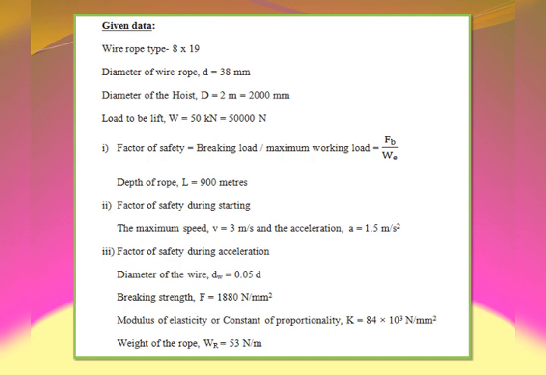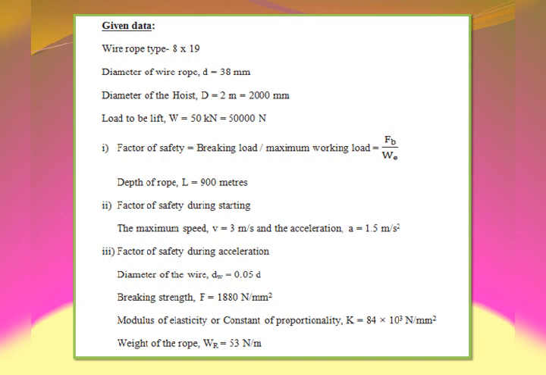Find the factor of safety. So for the factor of safety, we are supposed to make use of some ratios and some relations, based on which we find the factor of safety. So, to lift from a depth of 900 meters, the depth or length of the rope L is equal to 900 meters. The maximum speed is 3 meter per second, so velocity v is 3 meters per second, and the acceleration is 1.5 meter per second square. Acceleration a is equal to 1.5 meter per second square.